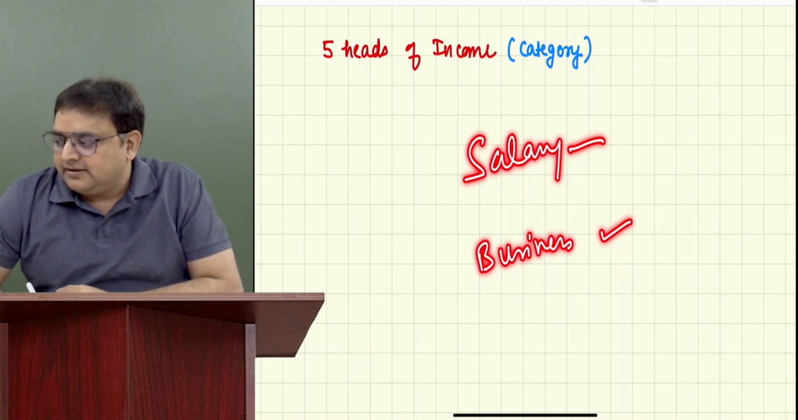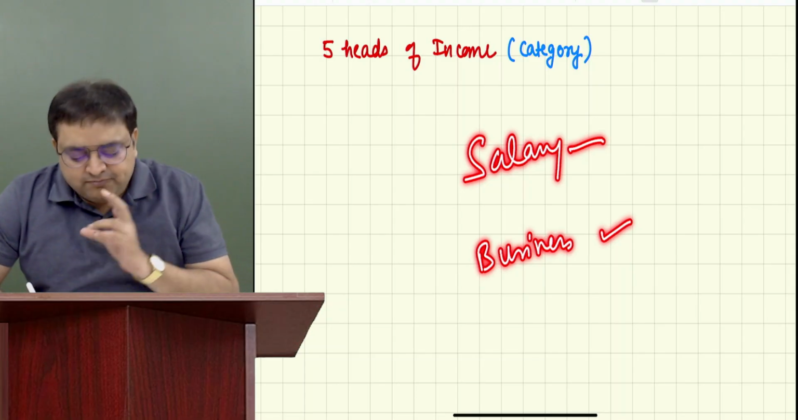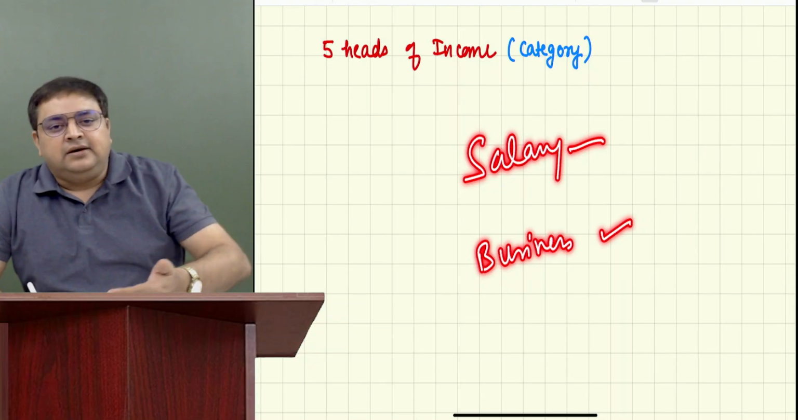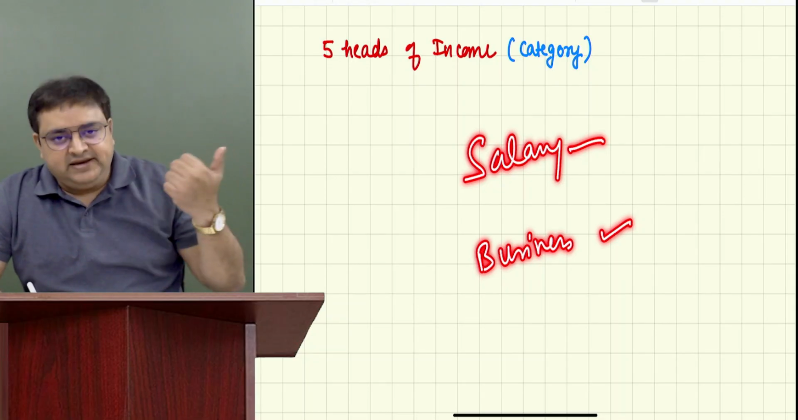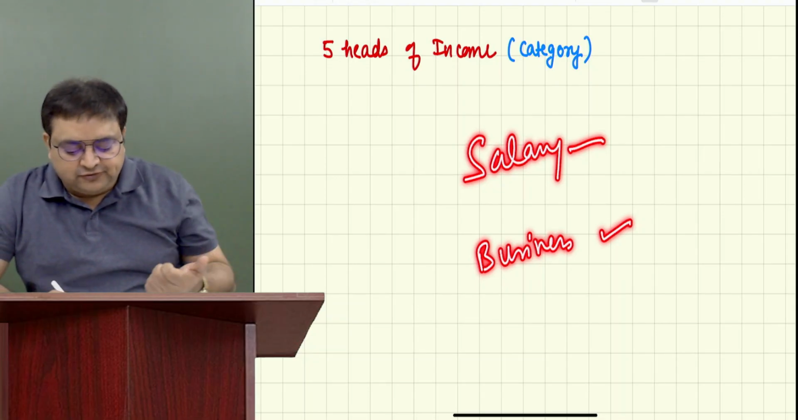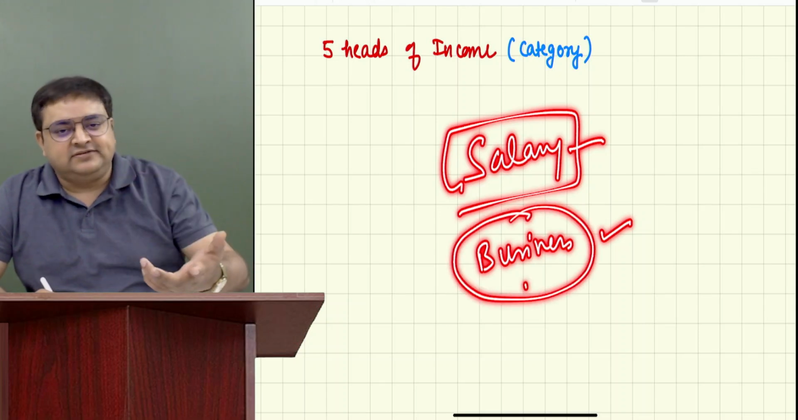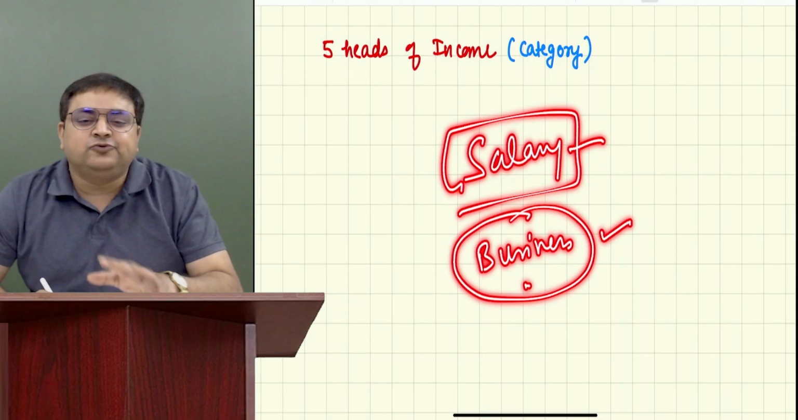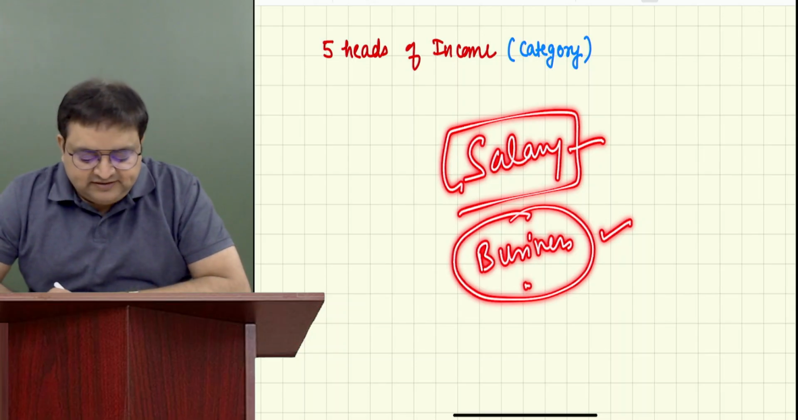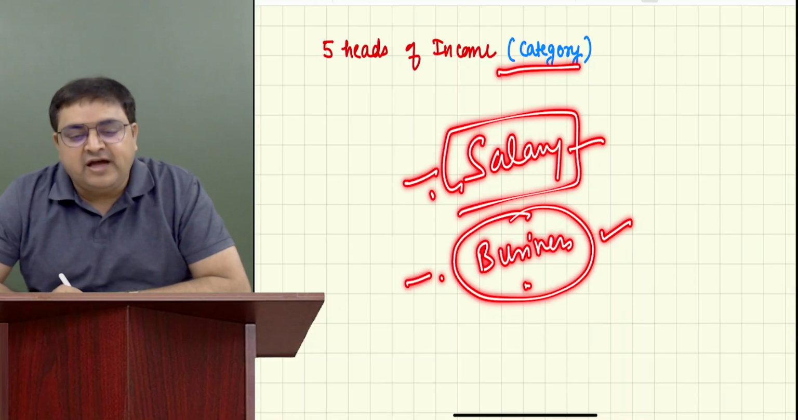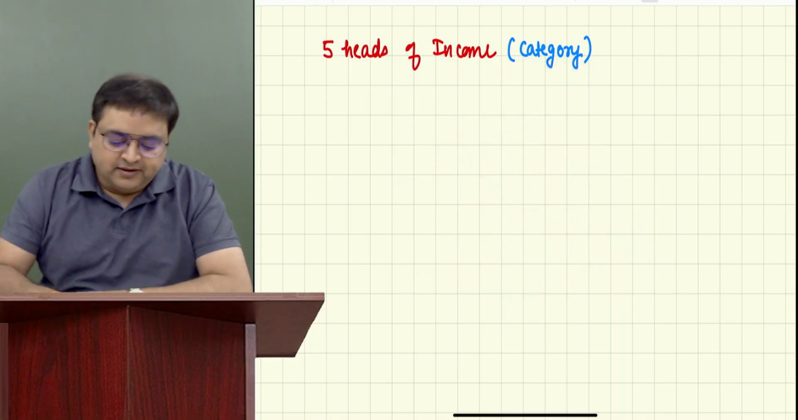Guys, got it? So majorly these are our active sources of income. Some people have salary income, which is one of the major sources of income. And some people have business income. They have their own business and they are getting income. So these are 2 categories out of 5 categories. We have other 3 categories also.